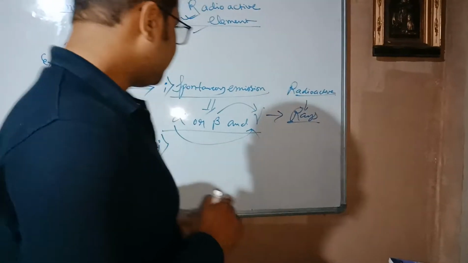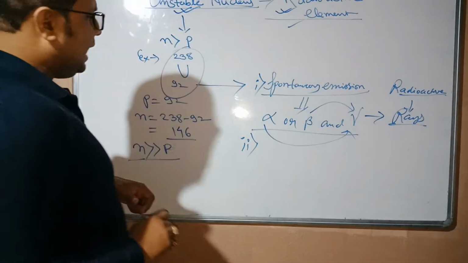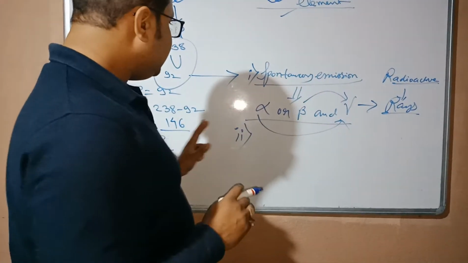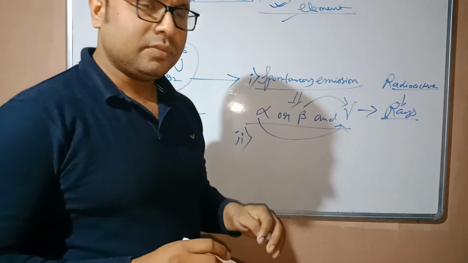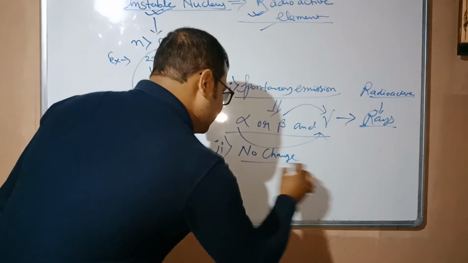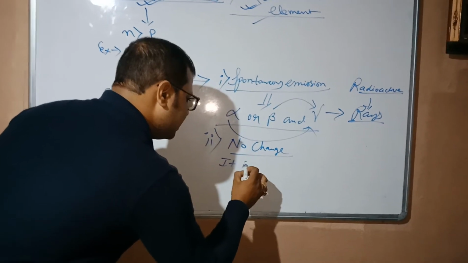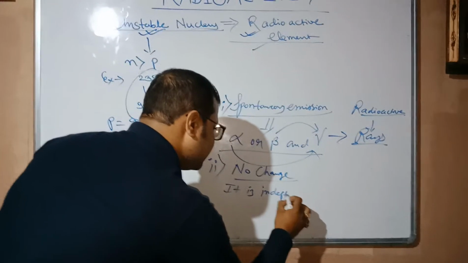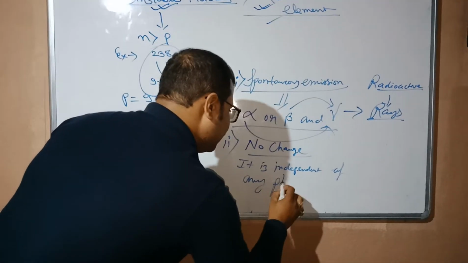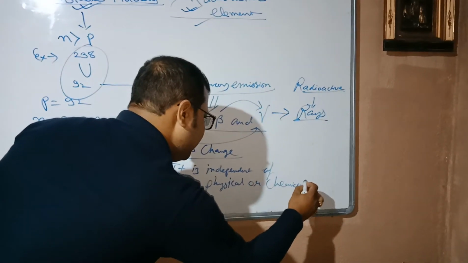For example, suppose you have the nucleus of this uranium only and you increase the temperature. Will it make any difference in the decaying alpha, beta, gamma? The answer will be no, no change. Reason? It is independent of any physical or chemical change.